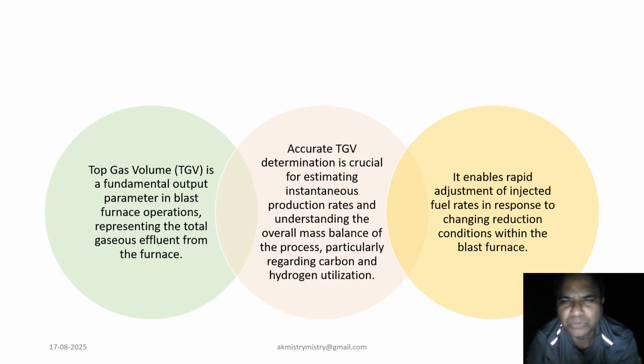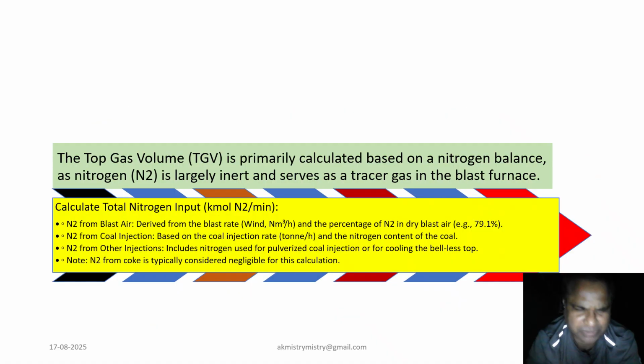Now coming to our next slide, which is about the nitrogen balance basis for top gas volume calculation. The calculation of top gas volume is primarily based on a nitrogen balance. Nitrogen is mostly inert and acts as a tracer gas in the blast furnace. To begin, we calculate the total nitrogen input in kilomoles per minute. This comes mainly from three sources that we have to remember very well.